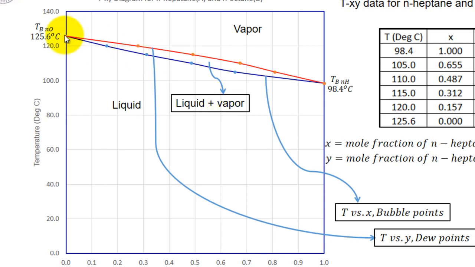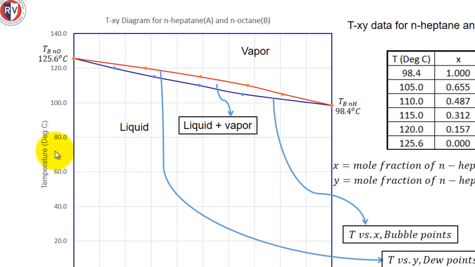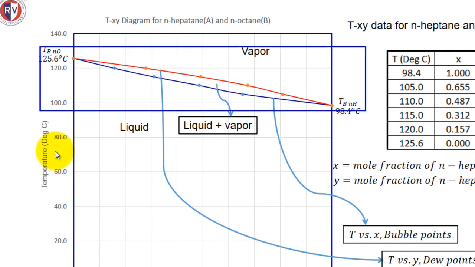This point is the boiling point of pure normal octane, this is the boiling point of pure normal heptane, and temperature is plotted on the y-axis. So in order to understand the different regions and what they signify, I will magnify a certain portion of this diagram, enlarge it, and explain what each point, each line, and each region represents correctly. So let us do that